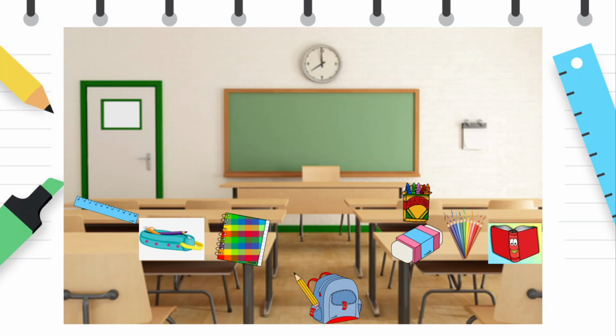Okay, let's see. What's there in the classroom? That's right. There is a ruler, a pencil case, a notebook, a pencil, a school bag, crayons, a rubber, color pencils, a book, a board, and desks. Good job!